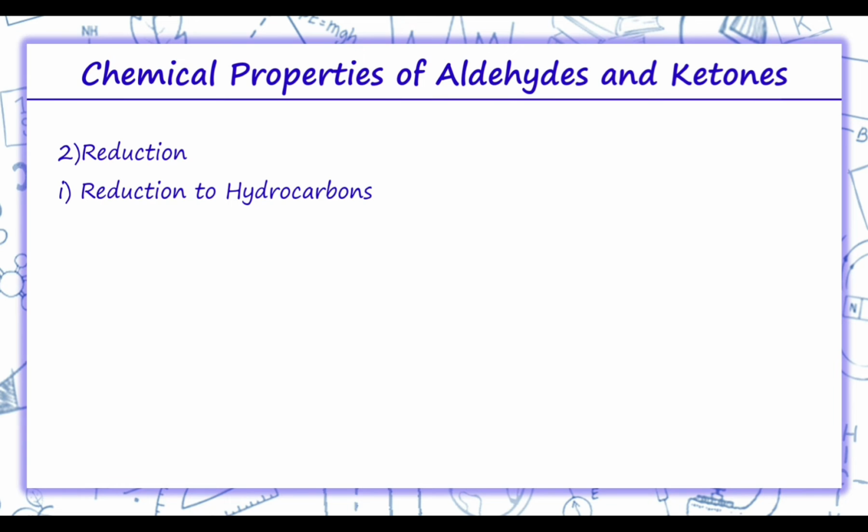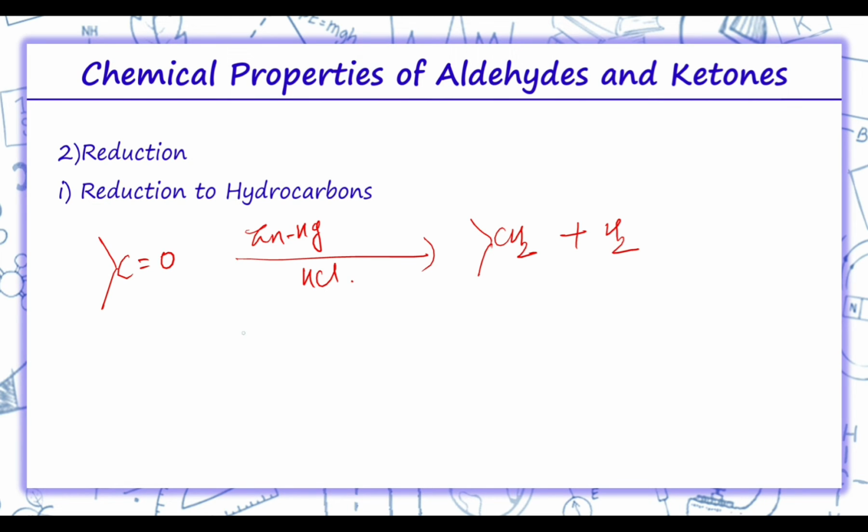Coming on to reduction to hydrocarbons. Let's suppose we have aldehydes or ketones, anything. They are reduced to hydrocarbons, that is CH2 plus H2O. If they are reduced to hydrocarbons on treatment with zinc amalgam and concentrated HCl, this reaction is known as Clemmensen reduction.